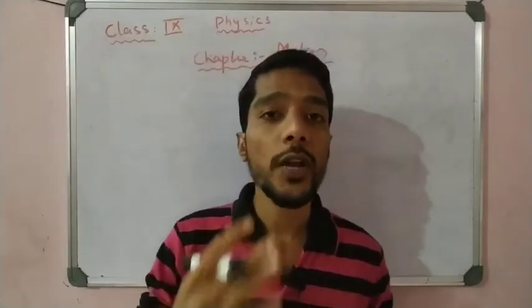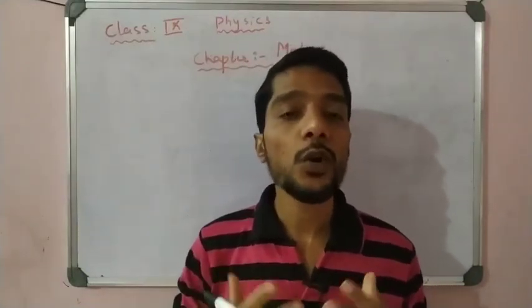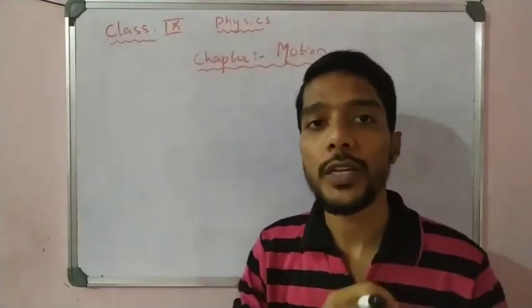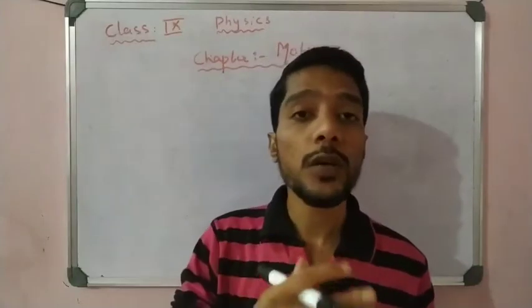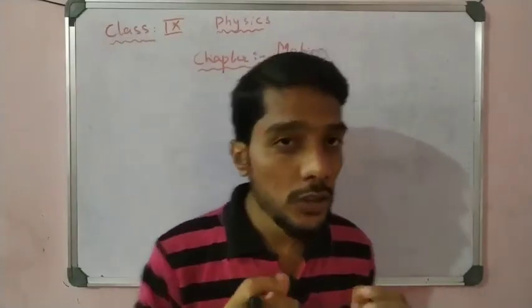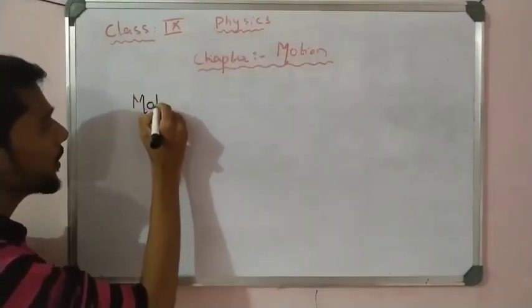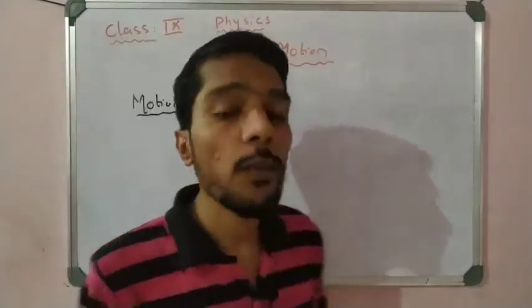Before going to the concept of speed or velocity, first we have to recall and understand what the meaning of motion is in physics, and again the opposite, what the meaning of rest is. So start with the first term, that is motion. Write down the first term, motion. So first learn about motion.